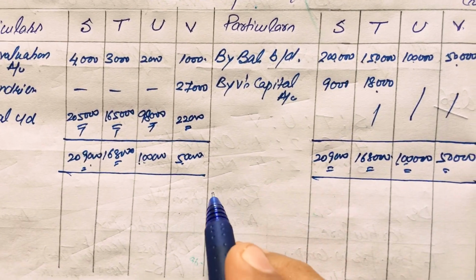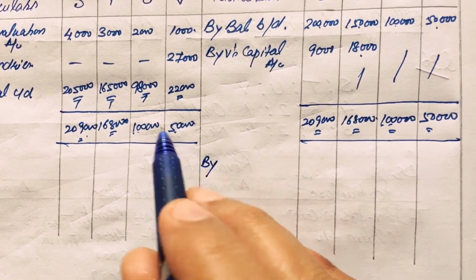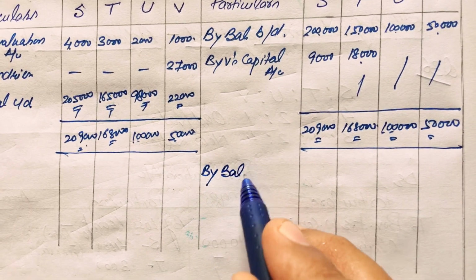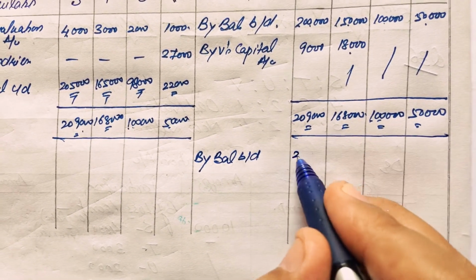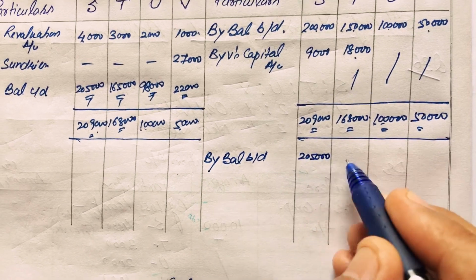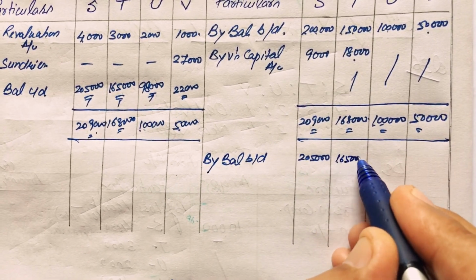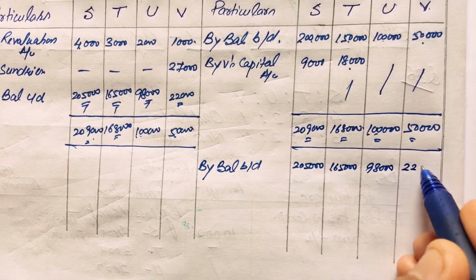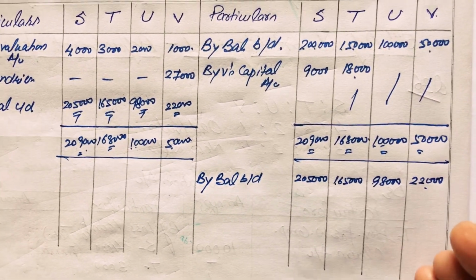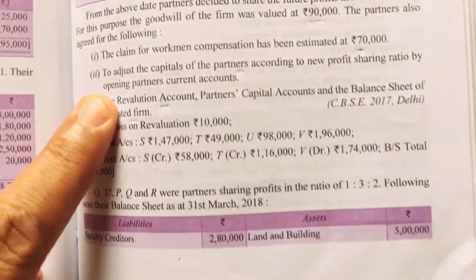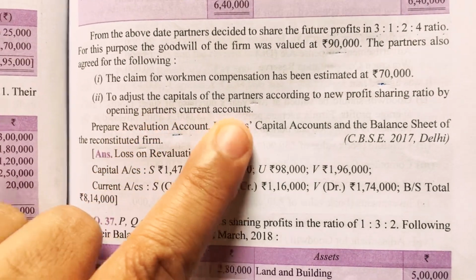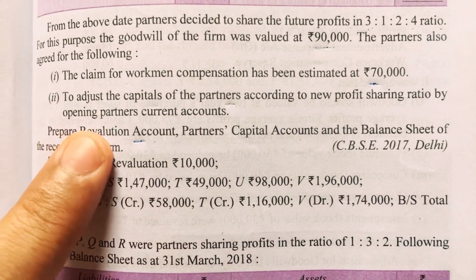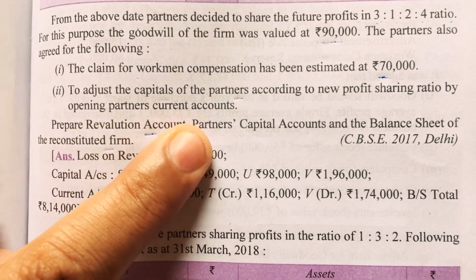Now for the adjustment of capital, we will carry these balances to the second part of the capital account. By balance brought down, 2,05,000, 1,65,000, 98,000 and 22,000. As per the information given in the question, we adjust the capital of the partners according to the new profit sharing ratio by opening partners' current accounts.